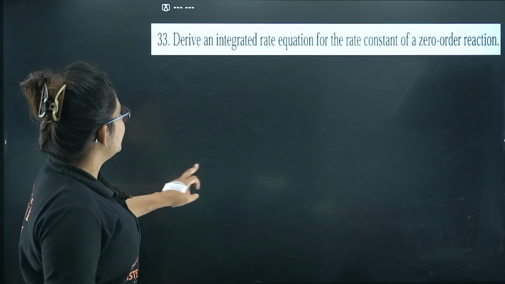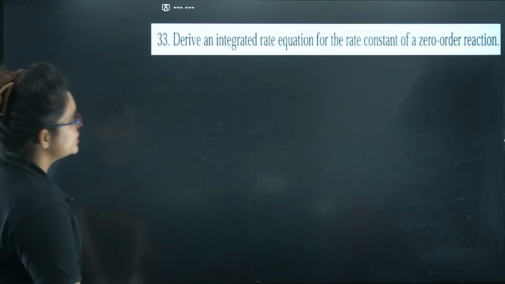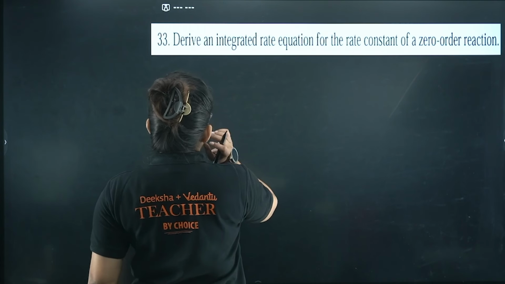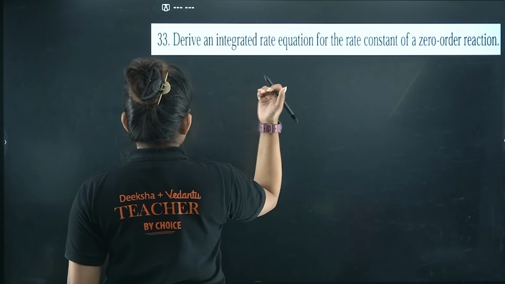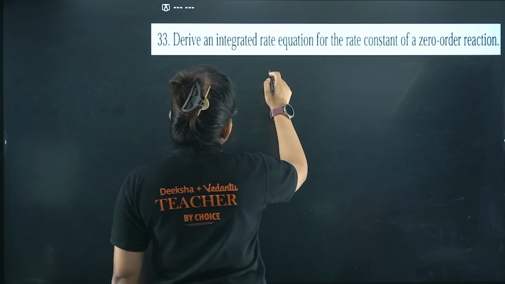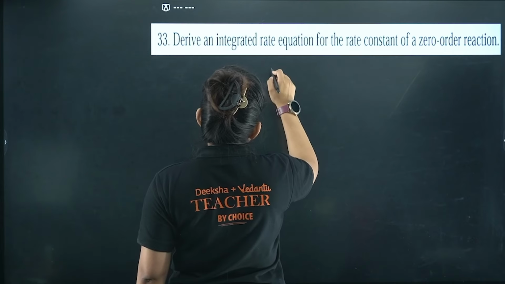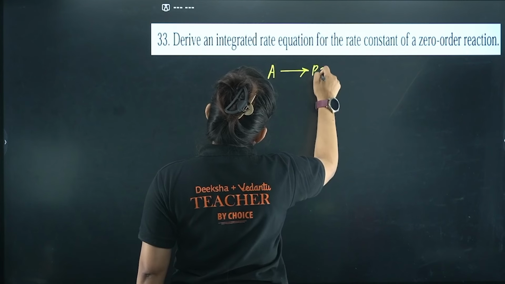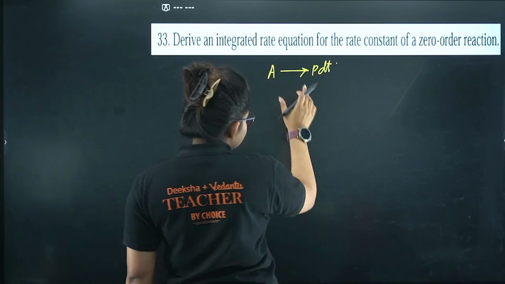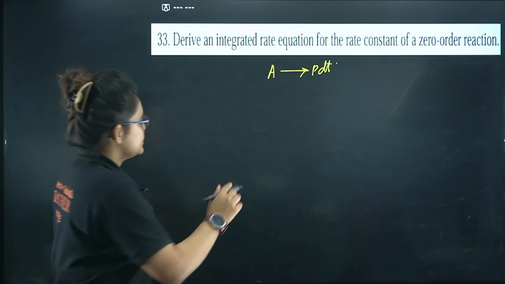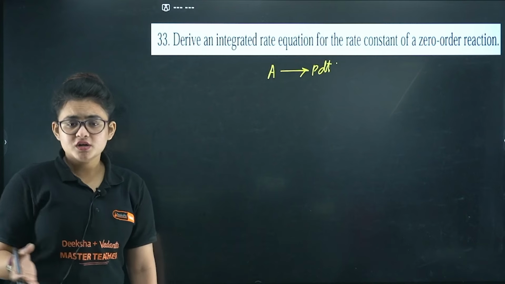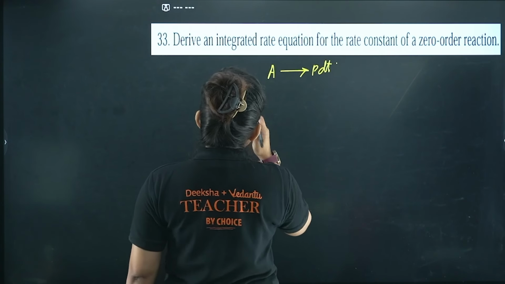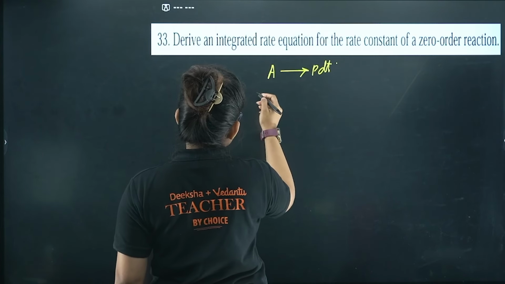Let's proceed. Here you can see, derive an integrated rate equation for the rate constant of a zero order reaction. So we can start with a reaction. Let's say I am having A giving product. So for this particular reaction we will derive it. It's very important, either zero order or first order, anyone you can actually expect from this particular chapter. Okay, so from here let's proceed.